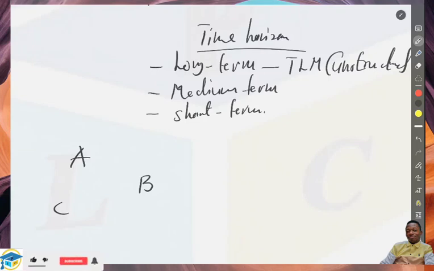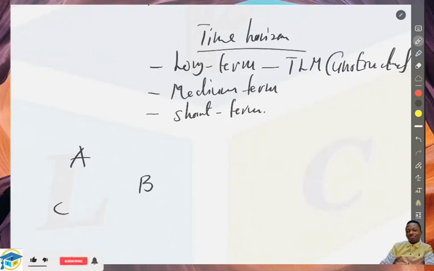So long-term forecast, for example, while we're talking about opening of a new branch, having a new plant within the organization, such decisions are made by the top level management, and such decisions are unstructured, right? So that's what we call a long-term forecast. Whenever we are making a decision concerned about something that, in terms of duration, is more than 2 years, 3 years, 5 years, 10 years to come, then we are into a long-term forecast. And such decisions are made by the top level management, and as we said, they are unstructured decisions. So let's take note of that.